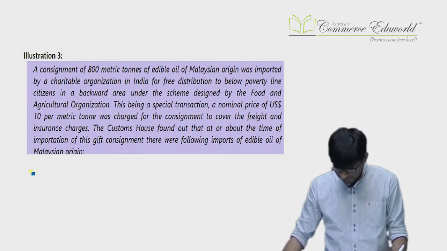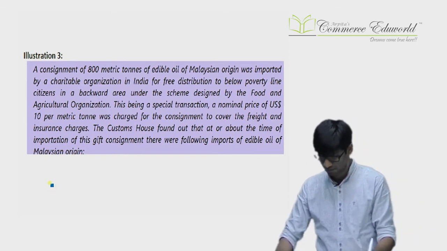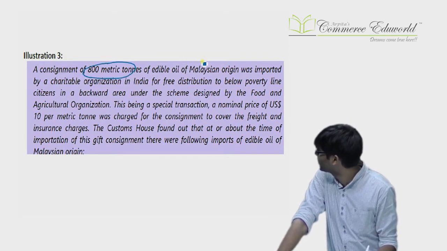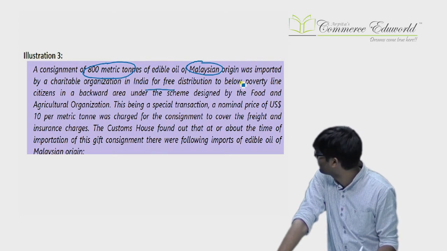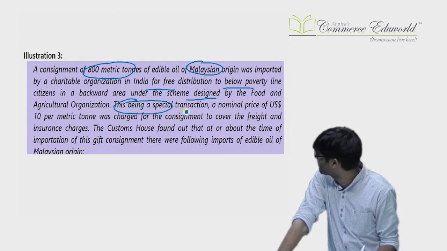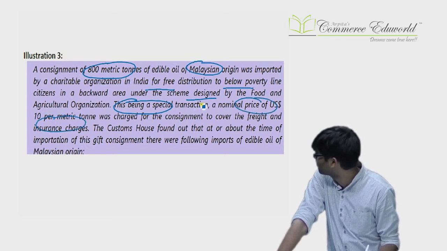Third one. A consignment of 800 metric tons of edible oils of the Malaysian origin were imported by a charitable organization in India for free distribution to below poverty line people in the backward areas under the scheme designed by the Food and Agriculture Organization. This being a special transaction, a nominal price of $10 per metric ton was charged for the consignment to cover the freight and insurance.